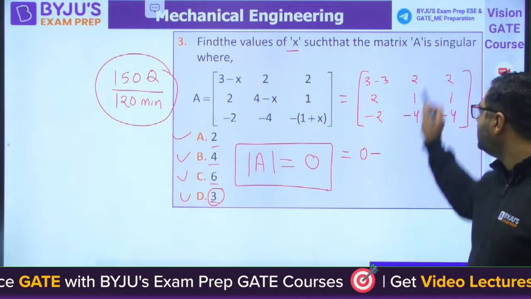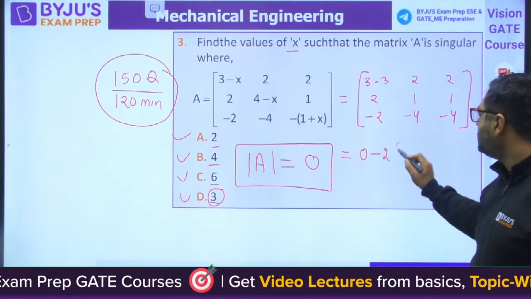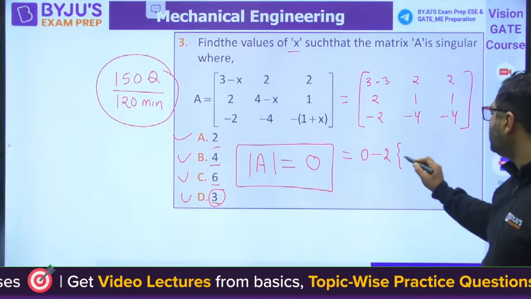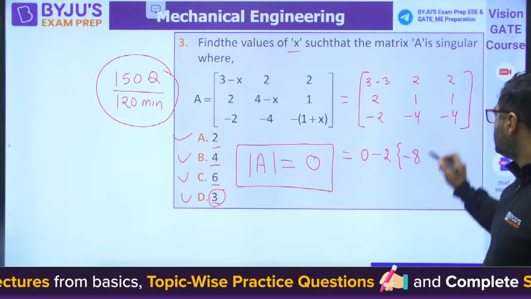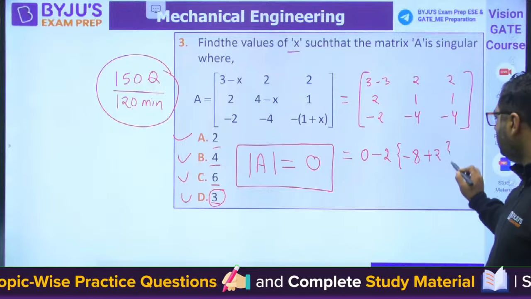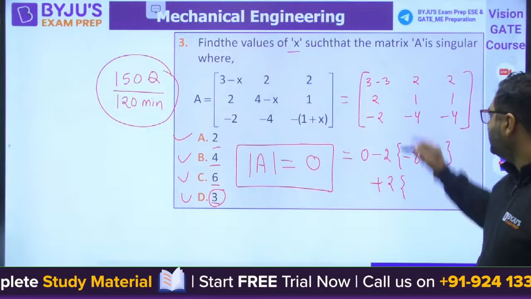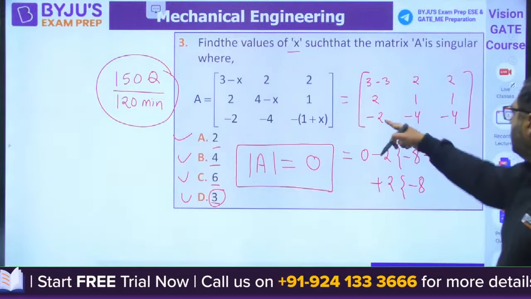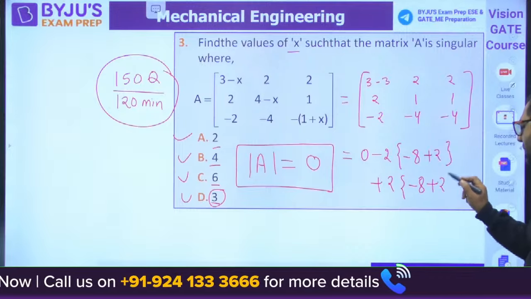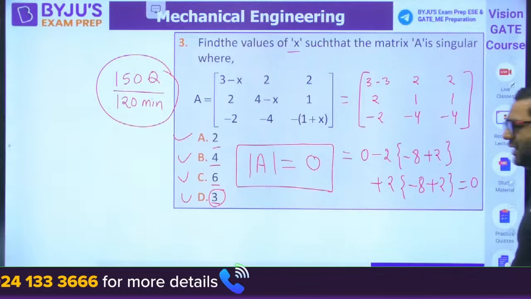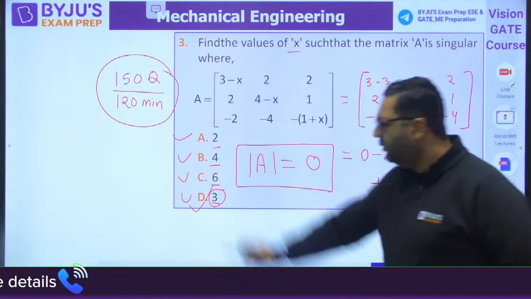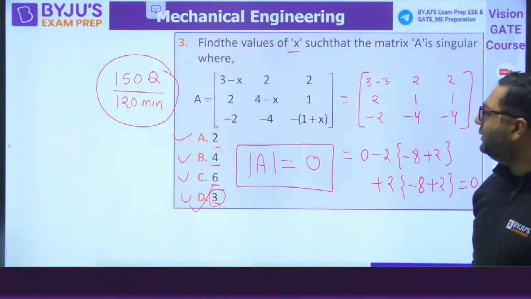So plus, this is minus 2. Minus 2 you will be getting 2 into minus 4 is minus 8. Plus 2. And you will be getting plus 2. Minus 8. Plus 2. Can you see it is coming out to be 0? So the answer for this is going to be 3. Clear? Moving to next question guys.